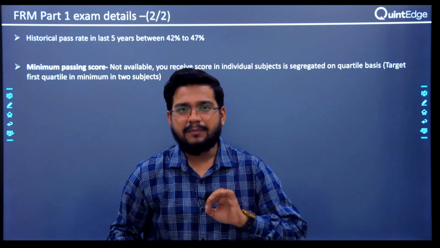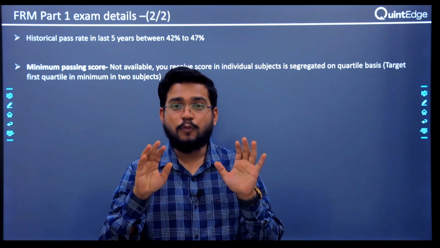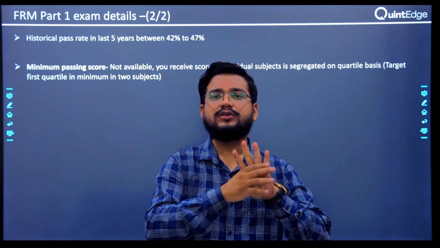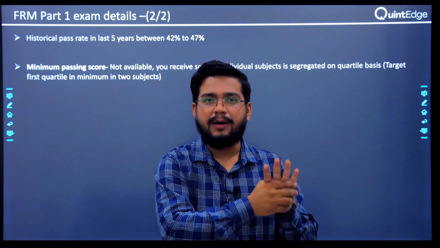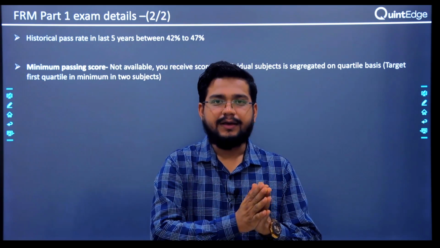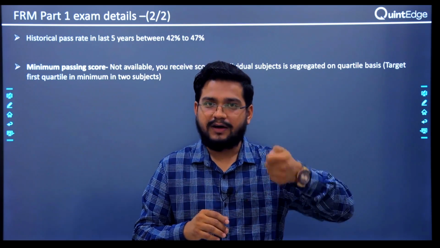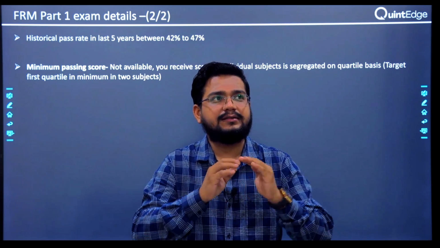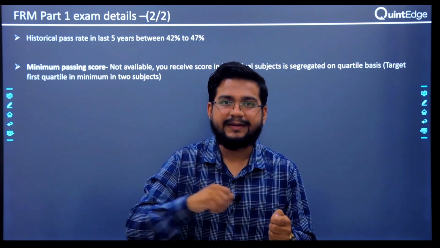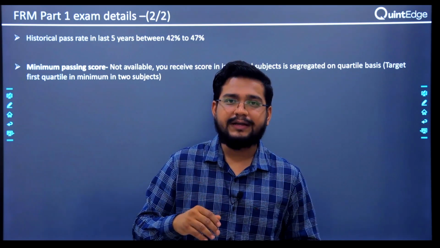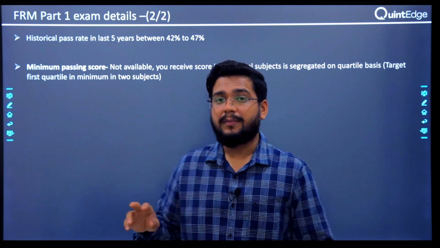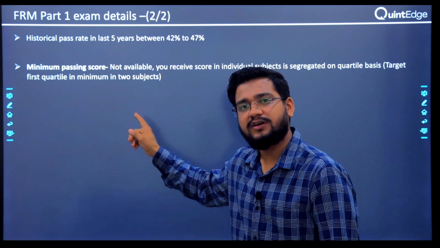And what is the minimum passing score? As such, no passing score is disclosed by GARP. What you'll do is, in total there are 4 subjects in FRM part 1. You'll get a score for individual subjects on the basis of quartile. Suppose there are 20 questions in one of the subjects and the maximum number of correct answers anyone has ticked is say 15 out of 20 and your score is say 14 out of 20, then you are amongst the best, that is you are in the first quartile.